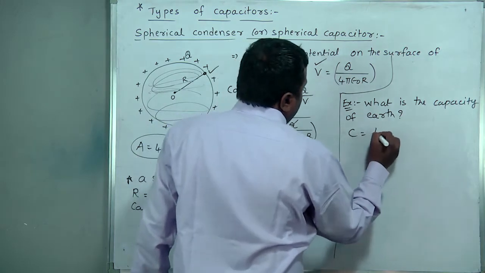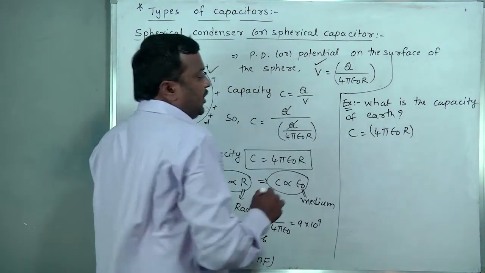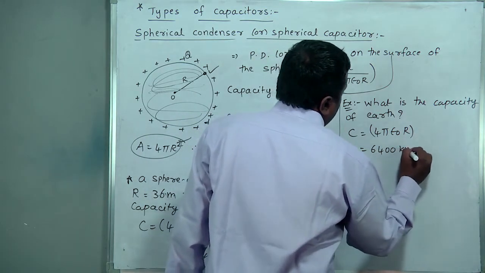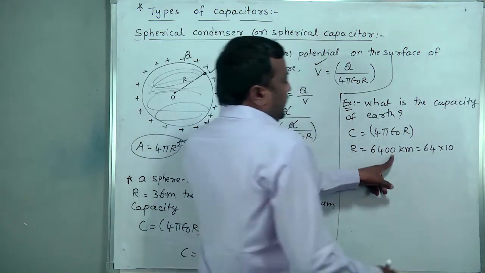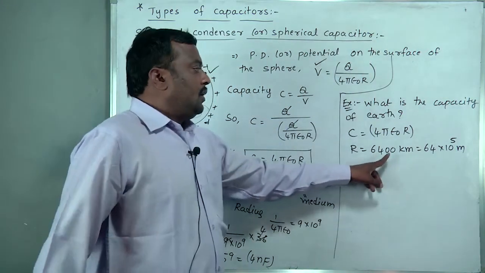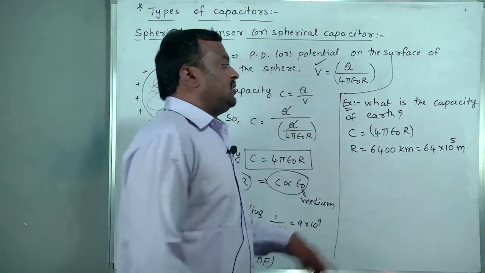So the basic capacity formula is 4 pi epsilon naught capital R. But here you should remember the radius of Earth is 6400 kilometer. Converting into meter, 64 into 10 to the power 5 meters. Kilometer is 3 zeros, here 2 zeros additional. This is the fixed value.